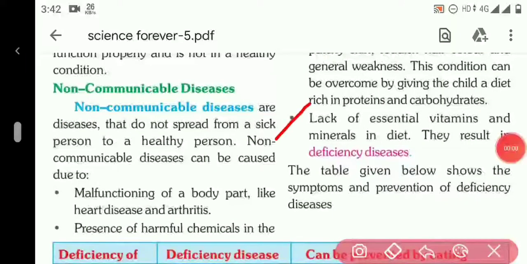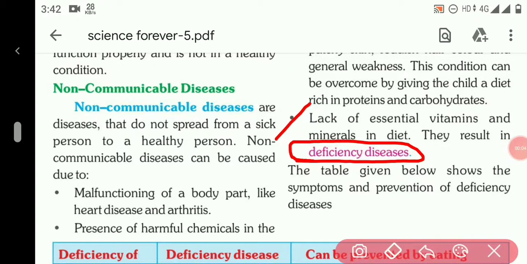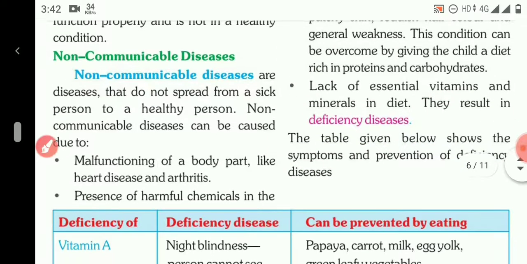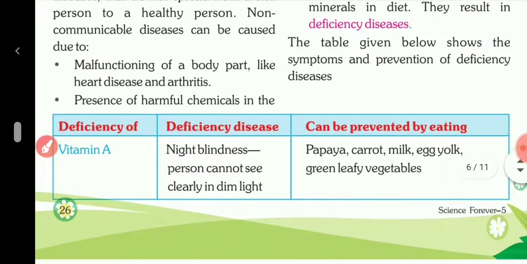So the next point is about deficiency diseases. As we have read before, deficiency disease is caused due to the lack of vitamins and minerals in the diet. Then they result in deficiency disease. Now the table given below shows the symptoms and prevention of deficiency diseases. In this table, some deficiency diseases and their symptoms and preventions are given.